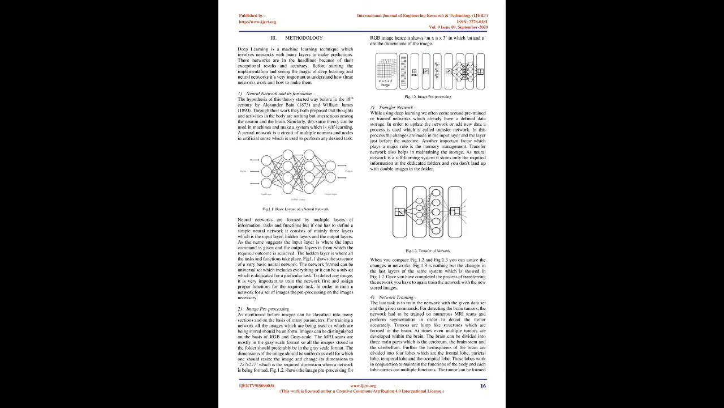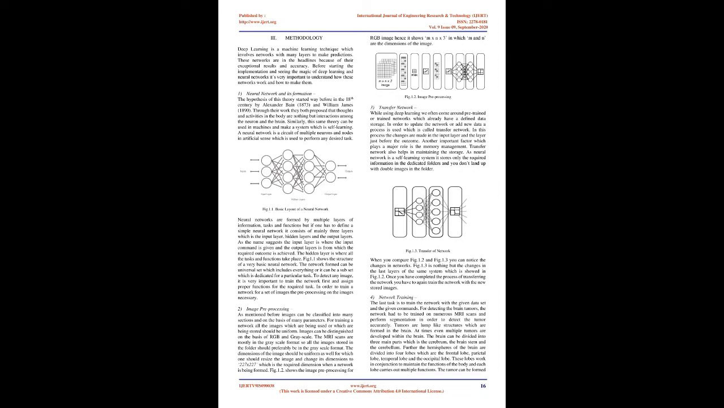The hypothesis of this theory started way back in the 18th century with Alexander Bain, 1873, and William James, 1890. Through their work, they both proposed that thoughts and activities in the body are nothing but interactions among the neurons and the brain. Similarly, this same theory can be used in machines to make a system which is self-learning.